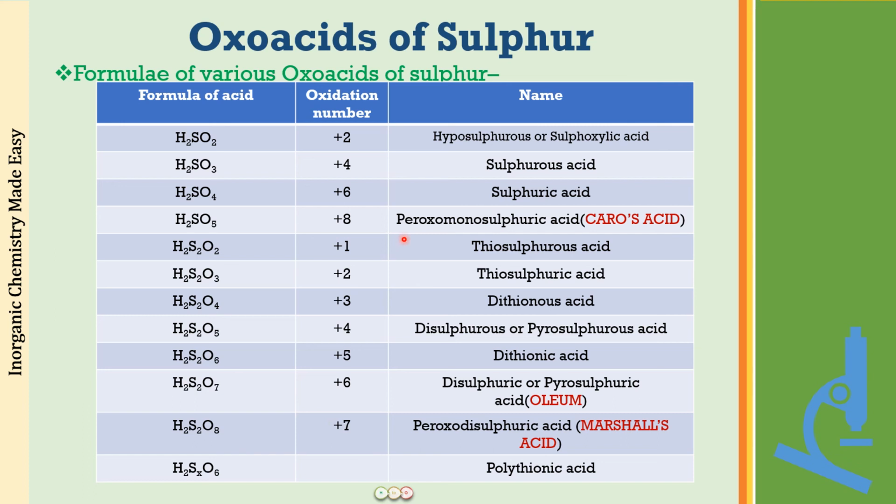All right. Now, one more thing which you can see over here in red, these are the common names that we have for these acids. Peroxomonosulfuric acid is called Caro's acid. Disulfuric or pyrosulfuric acid is oleum. In fact, oleum consists of H2SO4 and SO3 in varying proportions.